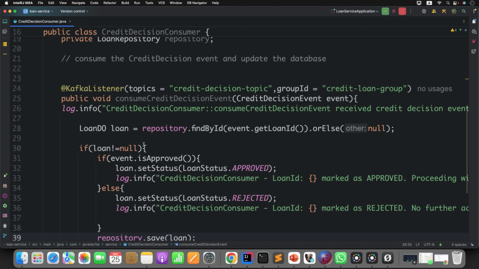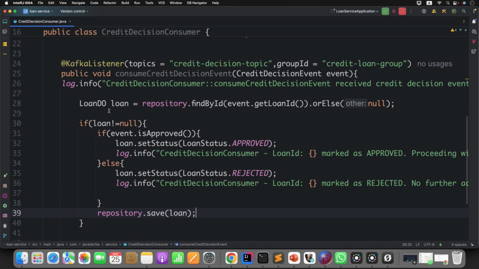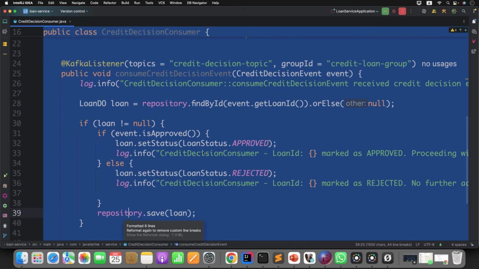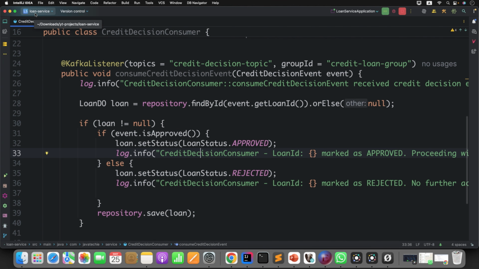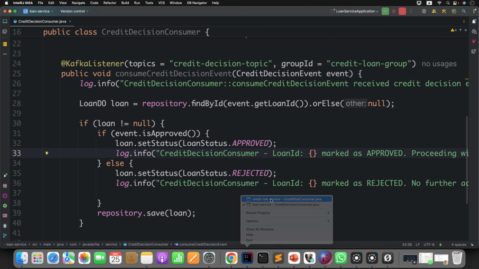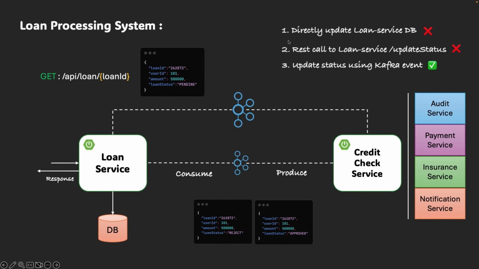It's simple, right? Simply consume the event, get the current status. Based on the event status, whether it is approved or not, just update the loan status to the DB directly. Now who is doing this update? This update is done by the loan service because loan service has full authority to access its database, because microservice follows the database per service pattern. Now if I do the same thing in credit risk service, that is the wrong approach. That is what we discussed first, right? And we concluded with the third one, which is the best solution we found.